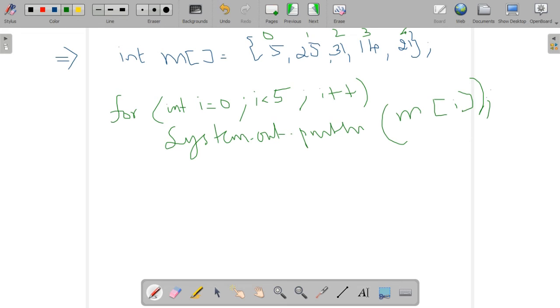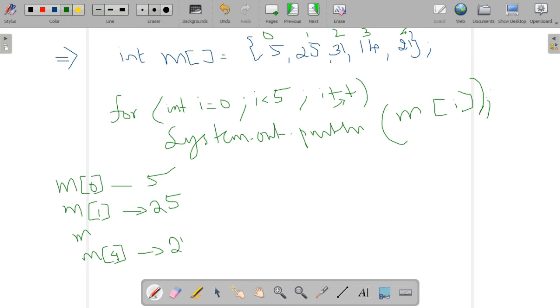That means when i equal to 0, it will print the value of M of 0. What is the value of M of 0? Yes, it will print the element 5. Then it goes back, and i plus plus increases the value, so now it becomes M of 1. What's the value of M of 1? 25. Then M of 2, and so on till M of 4. M of 4 means the 4th index position.